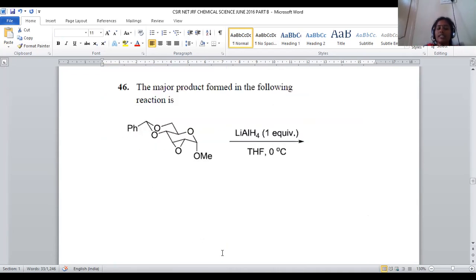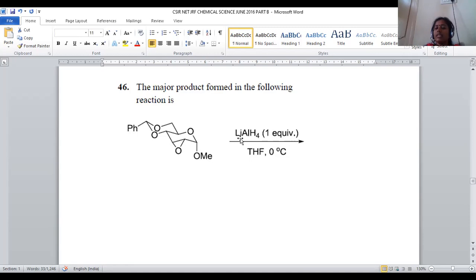Let us move on to question number 46. We are taking a bicyclic system having an oxygen ether linkage within the cyclic ring structure. Now, here we have the side chains of a benzene ring, a phenyl group is there, here an epoxide is there, and here a methoxy group is there. The major product formed in the following reaction. What will be the product? Upon treating with lithium aluminum hydride of one equivalent, here we have to be conscious about the equivalence of lithium aluminum hydride, and the solvent is THF at 0 degrees centigrade, meaning controlled conditions are provided here, right?